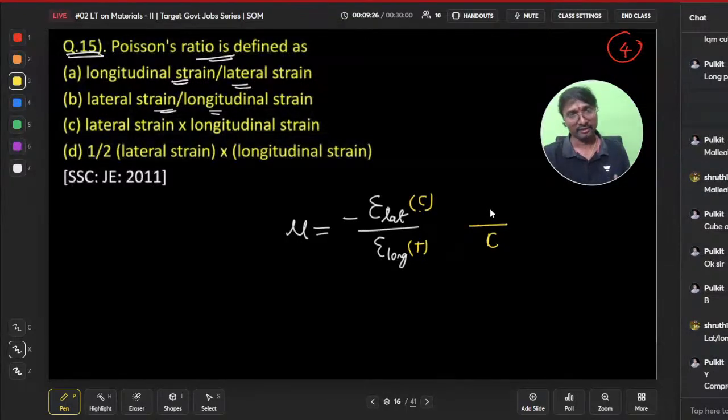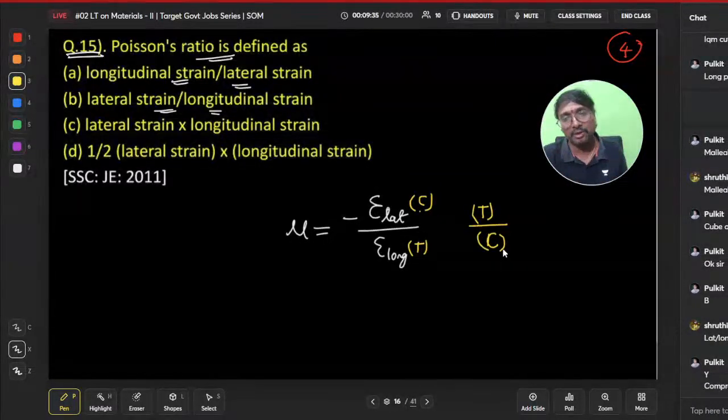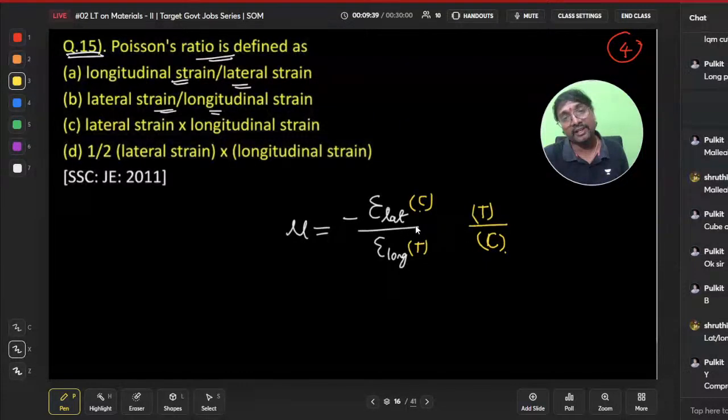So if you are applying compression in the length direction, tension will occur in the width direction, right? Now this ratio comes positive. So to make this ratio come negative, to make it positive, this minus is used, right? There is no other way.